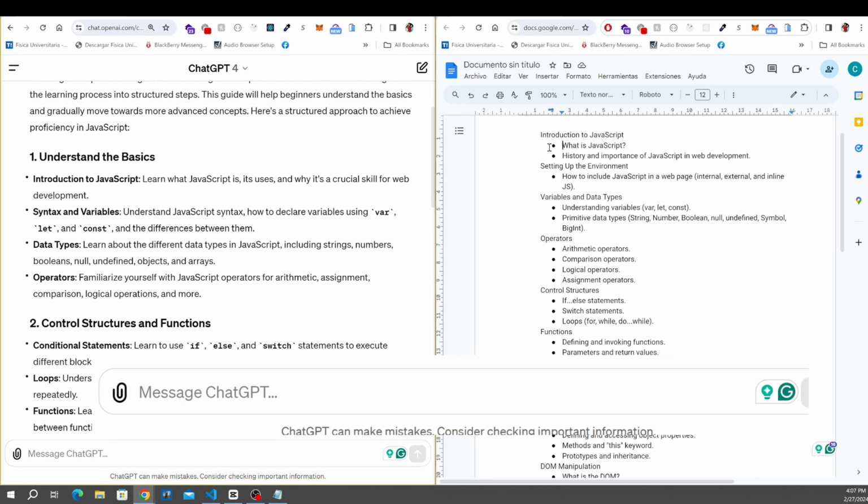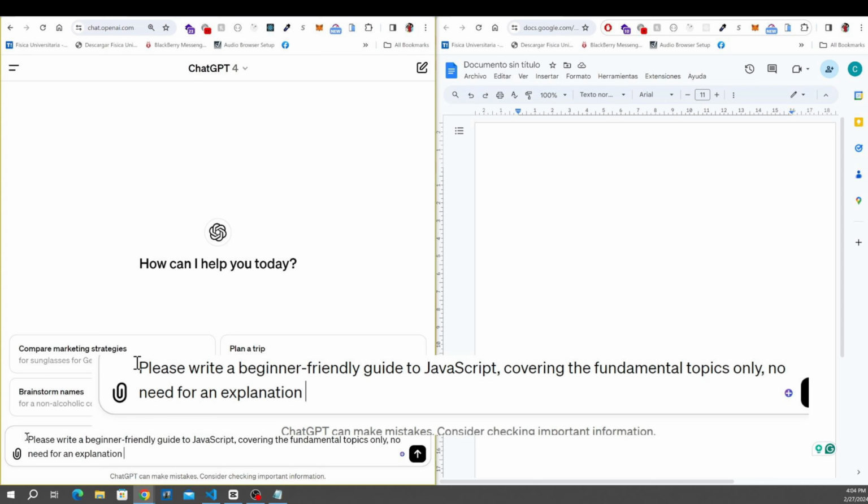So let's go back to our first prompt and explore the key topics in it. The level: a beginner-friendly guide. When you specify a level in ChatGPT, it helps ChatGPT understand how the content should be tailored while interacting with you, the user.